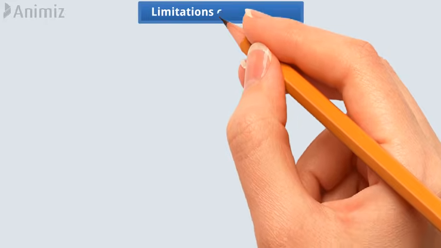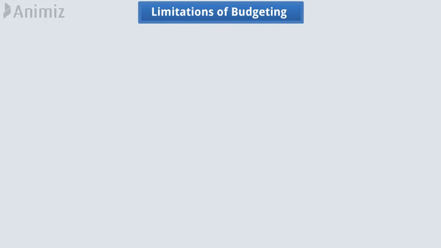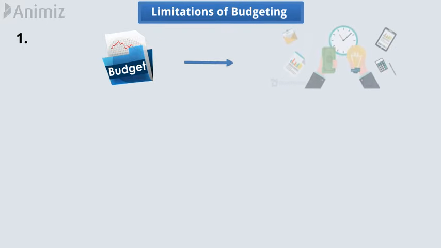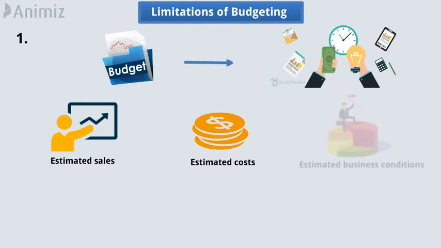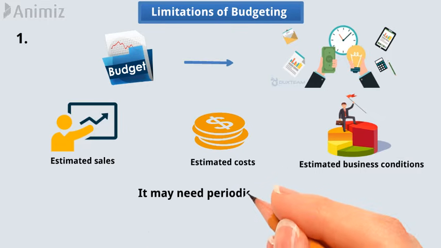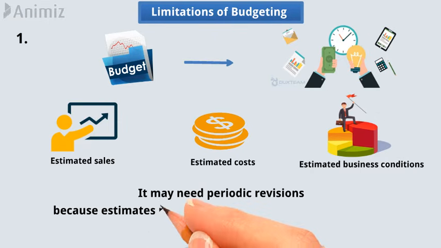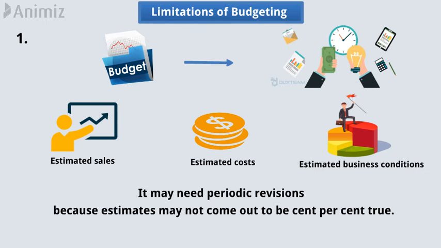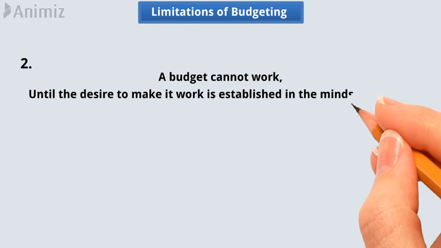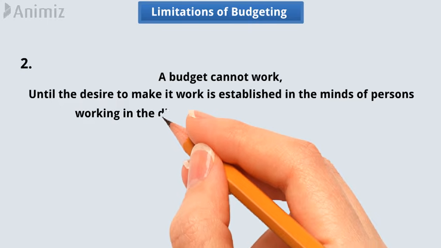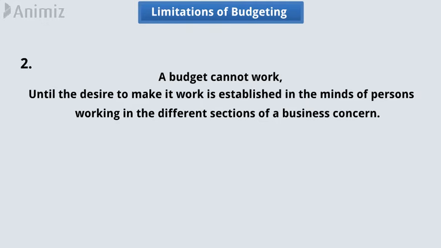Now come to limitations of budgeting. Number 1. Since the budget is based on estimates, that means estimated sales, estimated costs, estimated business conditions, etc., it may need periodic revisions, because estimates may not come out to be true. Number 2. A budget cannot work until the desire to make it work is established in the minds of persons working in the different sections of a business concern.